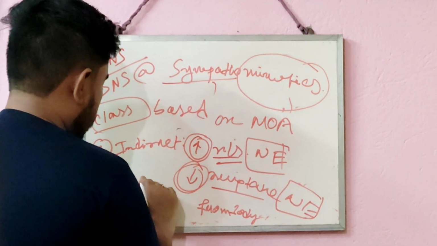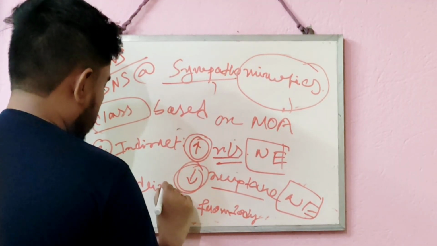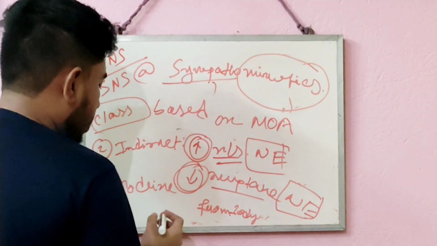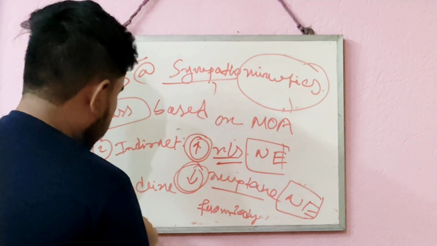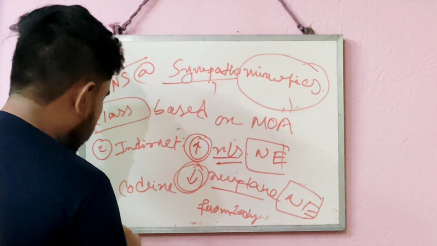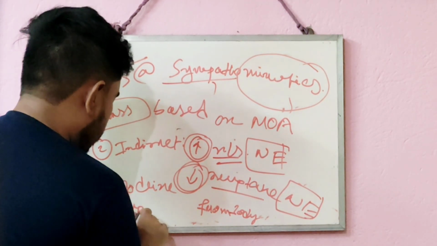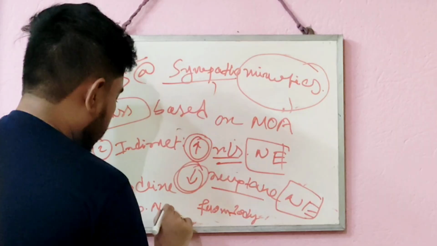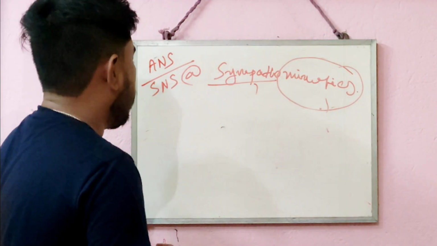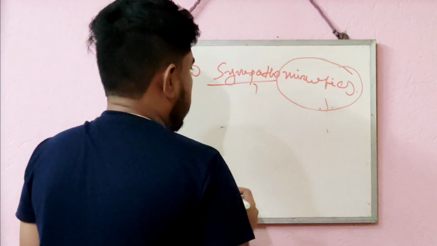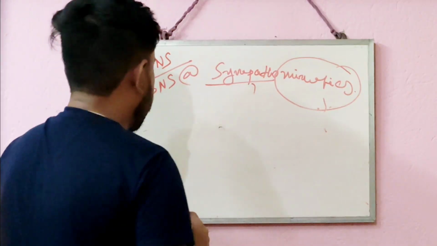An example is codeine. How do they generally act as sympathomimetics? They generally show their action by decreasing the reuptake of norepinephrine. So this is the classification based on the mechanism of action of sympathomimetic drugs.